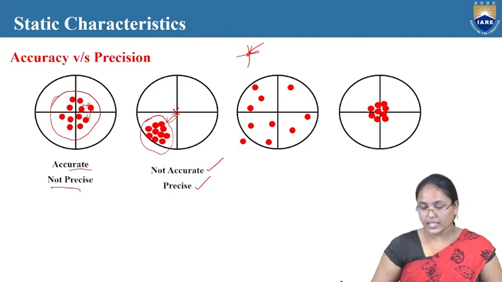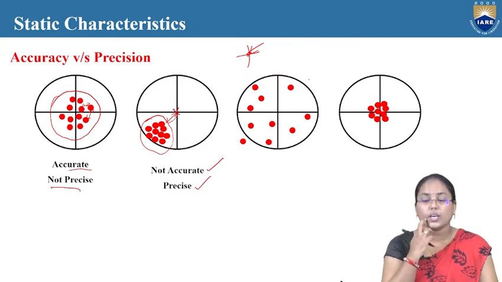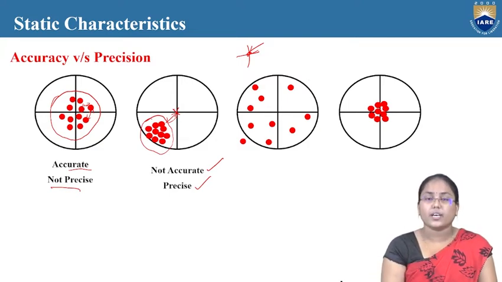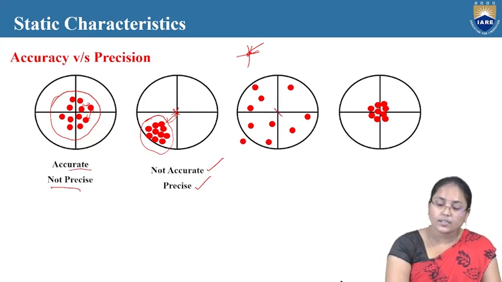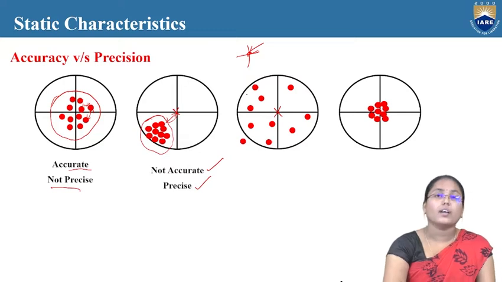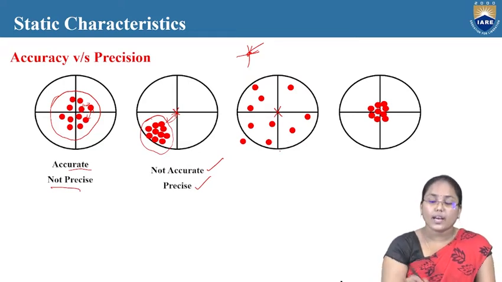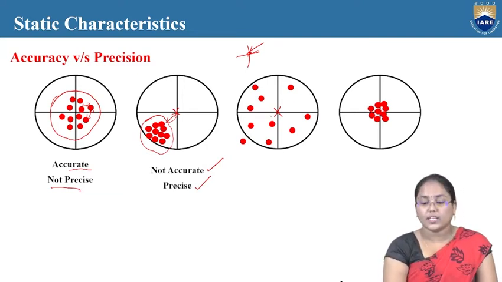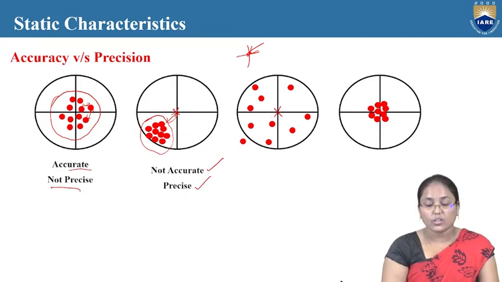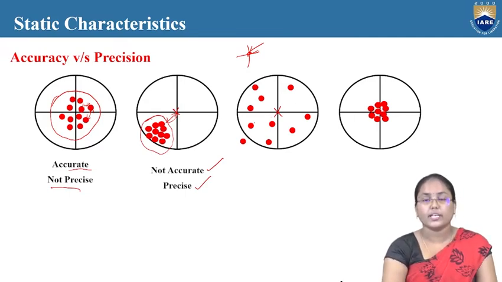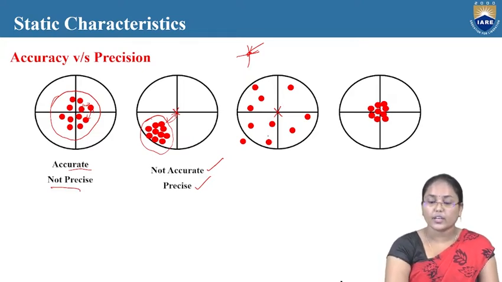Now, in the next case, the next person might be hitting this target, but the bullets which have been hit are at random different positions. They are nowhere near the target. So in this experiment, I can say that these points are not accurate. And when we look at the precision of these points, we can still say these are not precise, because they are nowhere nearer to each other.